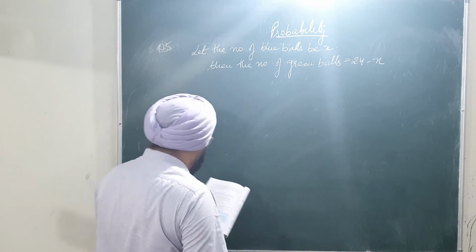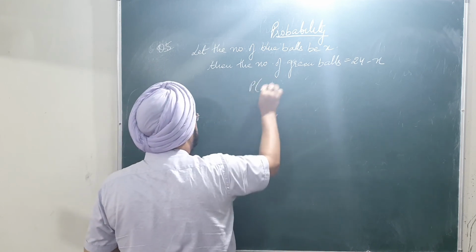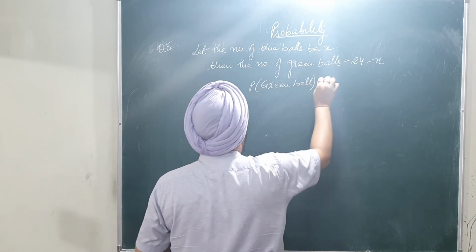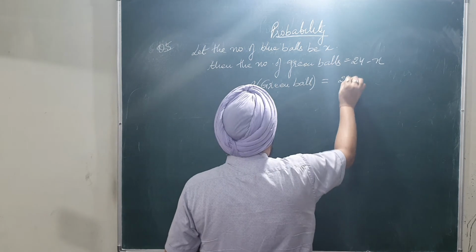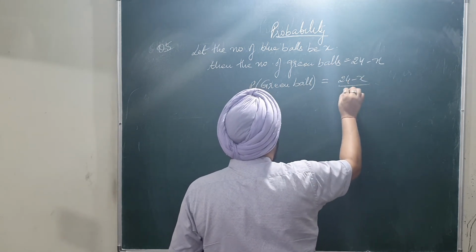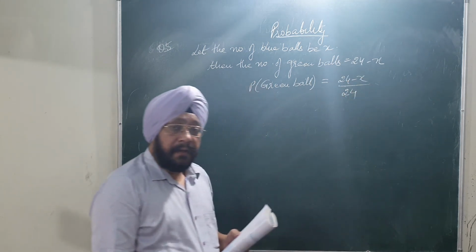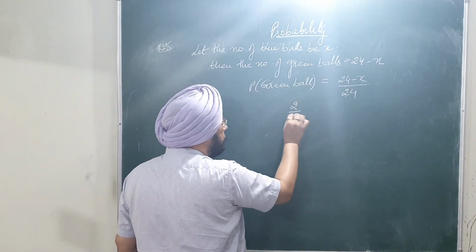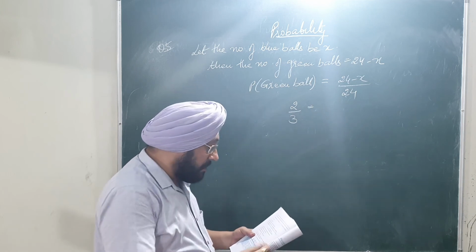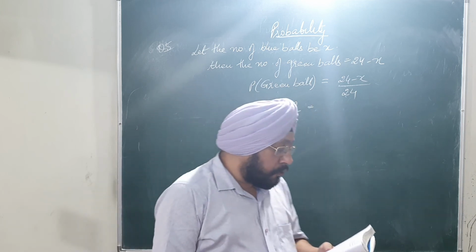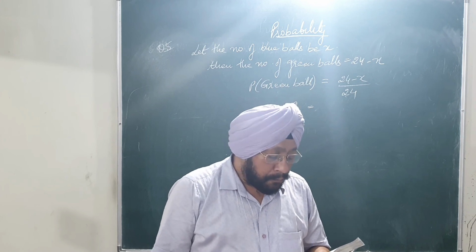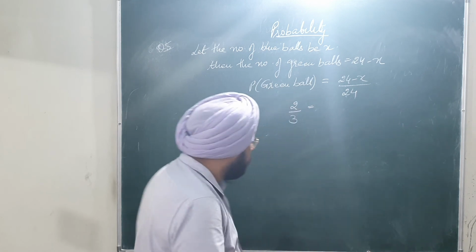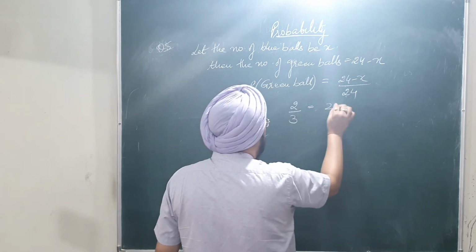Now, what is the probability of green ball? Probability of green ball must be equal to the number of green balls divided by total number of balls. But the probability of the green ball is already given as 2 by 3. Clear? As is mentioned in the question, if a marble is drawn at random from the jar, the probability that it is green is 2 by 3. So find the number of the blue balls.